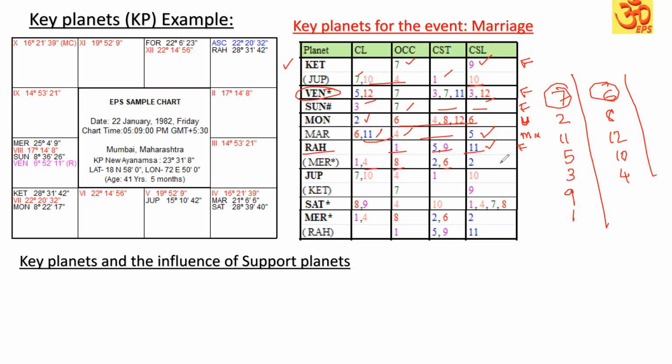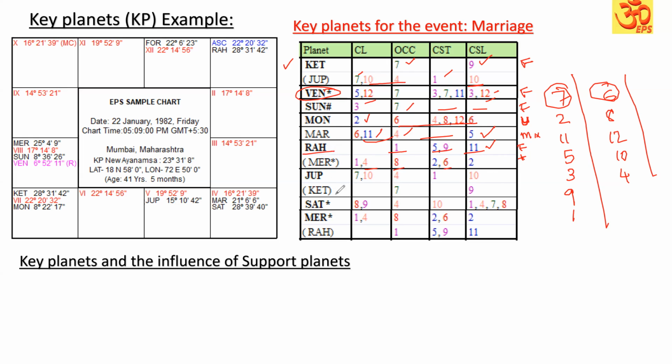So it is not completely unfavorable. It is favorable with some weakness. So you can see this is also favorable, this is also favorable, this is also favorable. This favorable has got the unfavorable 12th house, but this favorable planet has got some unfavorable grouping as the second planet. So there is a difference. This is stronger than Rahu.